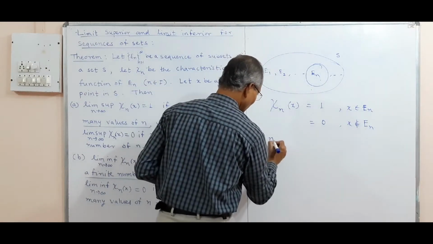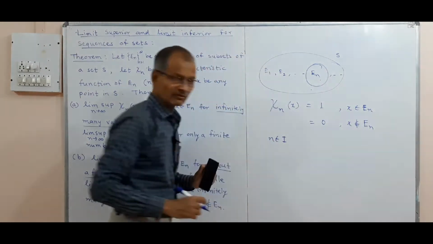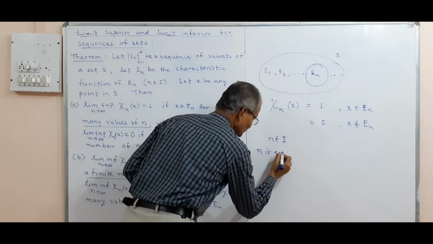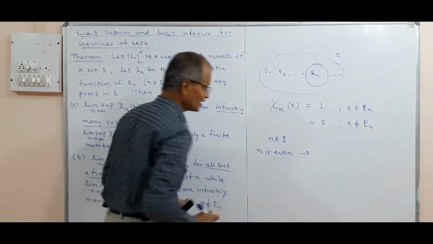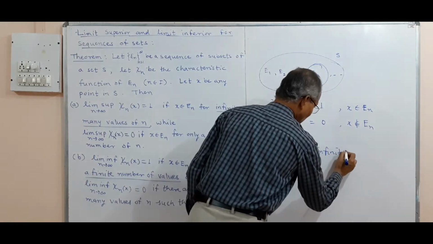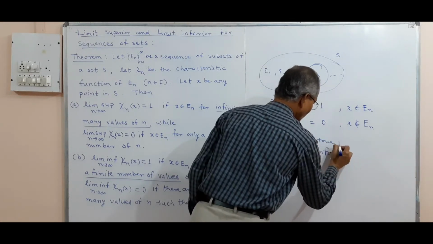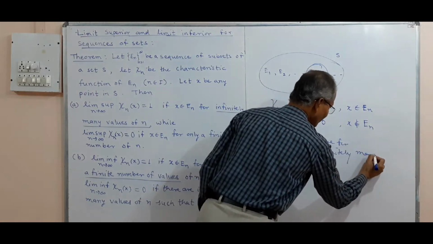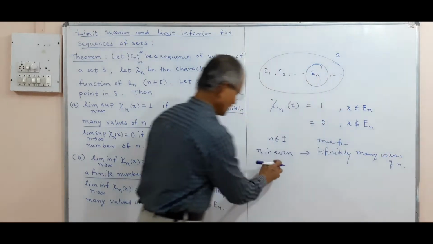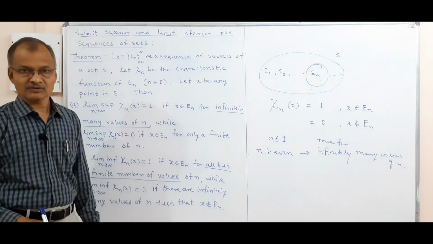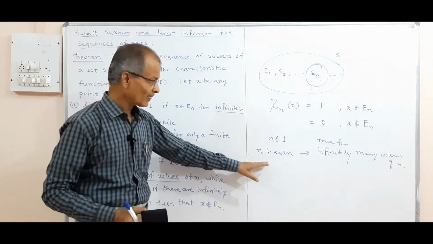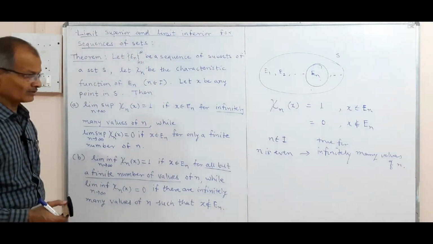So n is in the set of positive integers, and if you consider n is even, then this statement is true for infinitely many values of n, because there are infinitely many even numbers 2, 4, 6, 8, etc. Therefore n is even is true for infinitely many values of n.